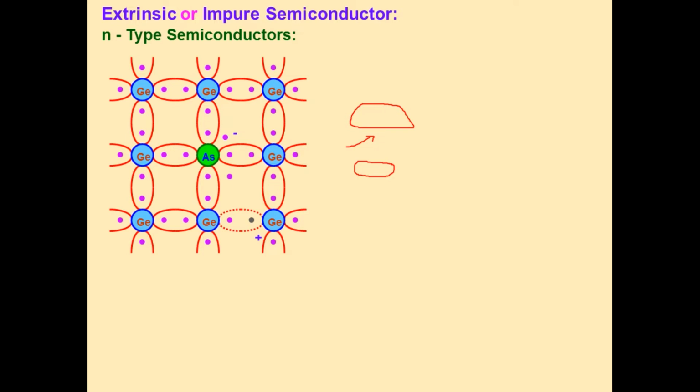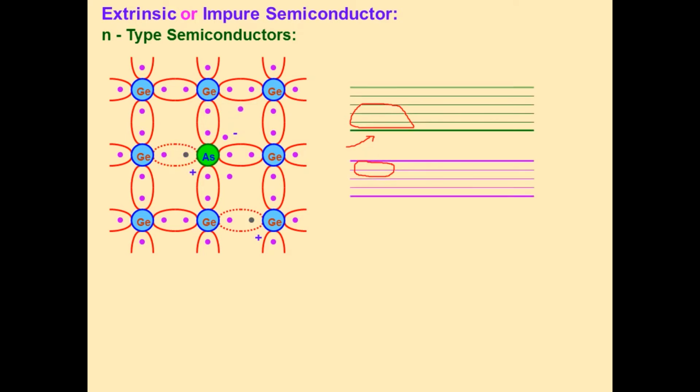So, when the pentavalent impurity arsenic is doped to a pure semiconductor, the energy level formed because of the donor impurity is called the donor level. It forms just below the conduction band. The energy level formed by the donor impurities just below the conduction band is called the donor energy level.